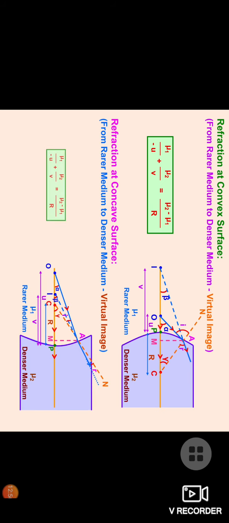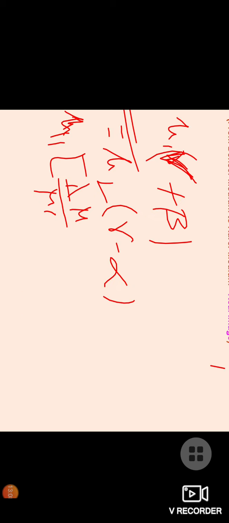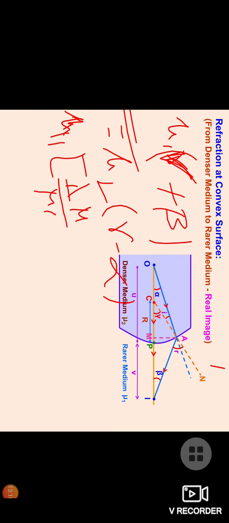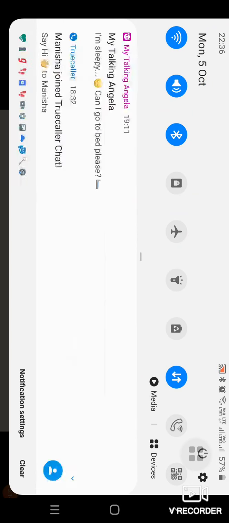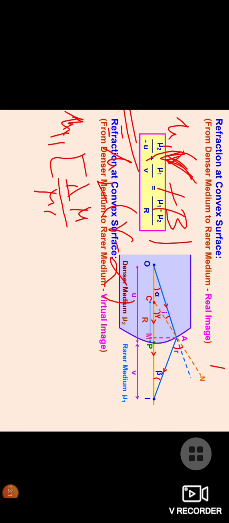Now if we talk about a concave surface, we will use the same sign convention, alpha, beta and gamma. We replace them, and we get a relation. If we derive it, minus mu1 by u plus mu2 by v is equal to mu2 minus mu1 by R. Now we talk about refraction at convex surfaces. From denser to rarer medium, we have a real image, and we get minus mu2 by u plus mu1 by v is equal to mu1 minus mu2 by R.